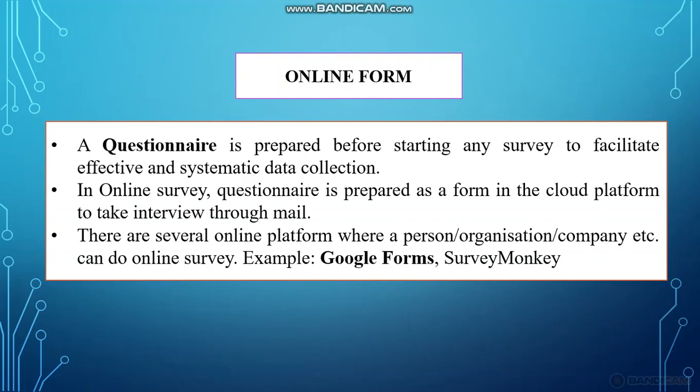That is, we are preparing a questionnaire on the cloud platform. Cloud means internet. So we are preparing the questionnaire on the online platform, and then it is called an online form. There are several online platforms where a person, organization, or company can do an online survey. Some examples are Google Forms and Survey Monkey. Commonly we use Google Forms, as it is most popular. Google Form is the platform where we can do the online survey and prepare the questionnaire.